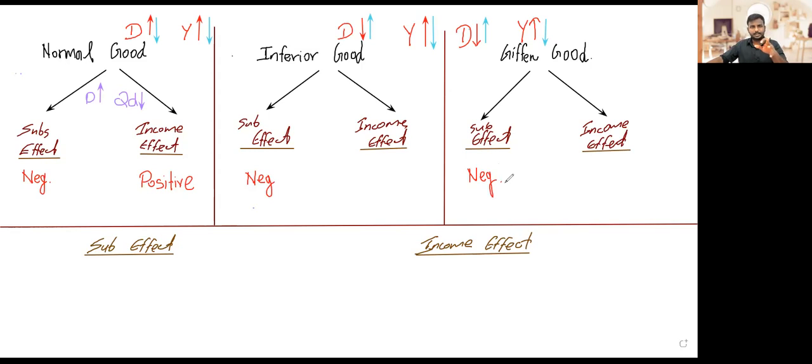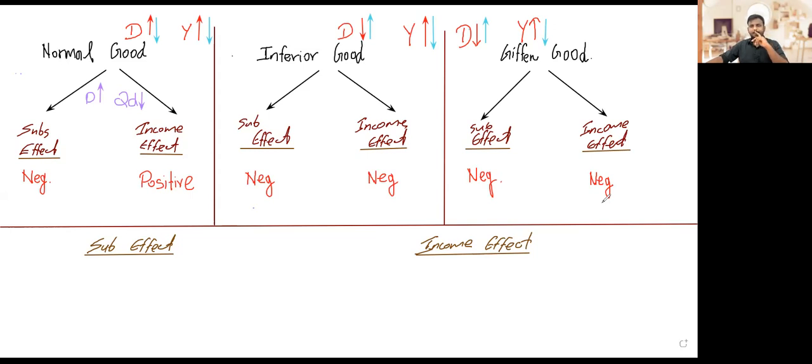For a normal good the income effect is positive, for an inferior good it's negative, and since inferior good and Giffen good are the same here, the income effect is negative. Keep that in your head.